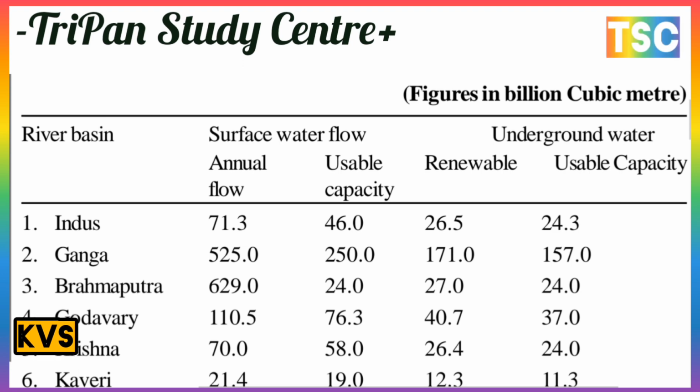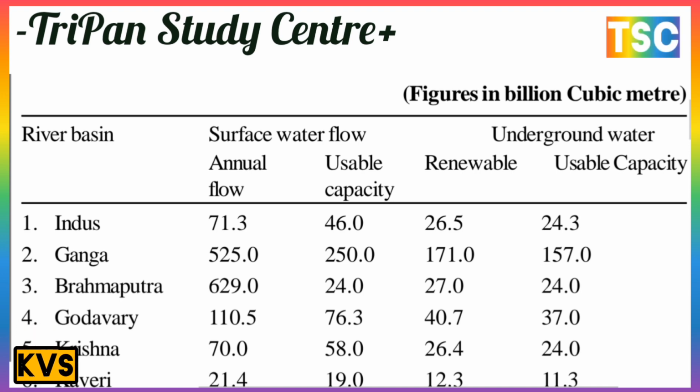Here comes the most important part, our table. There is the river basin, surface water annual flow, utilizable capacity, renewable underground water, and usable capacity. The Indus is 71, utilizable capacity is 46, and renewable is 26 here.